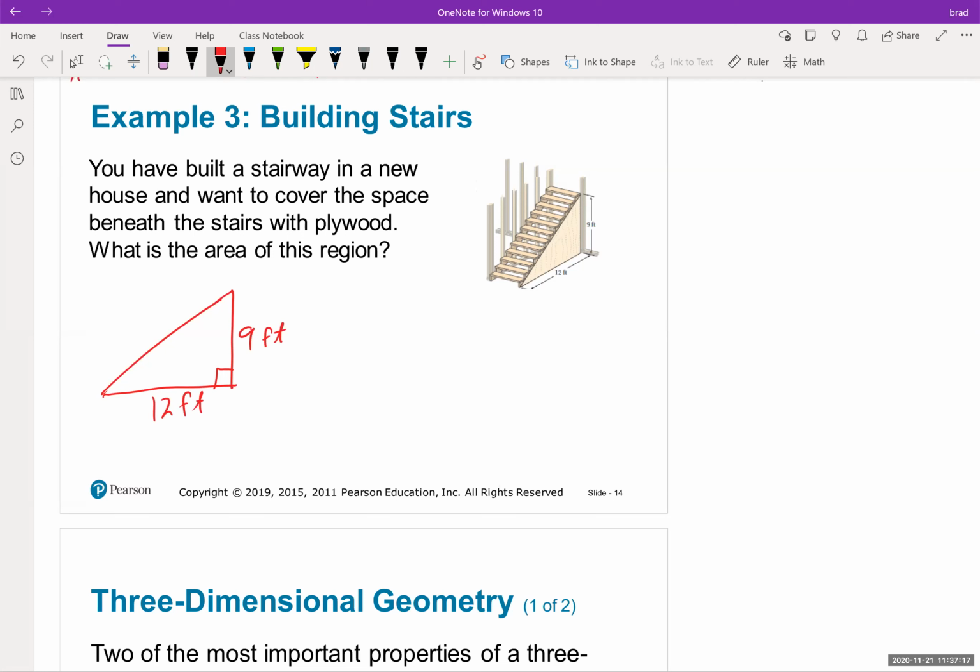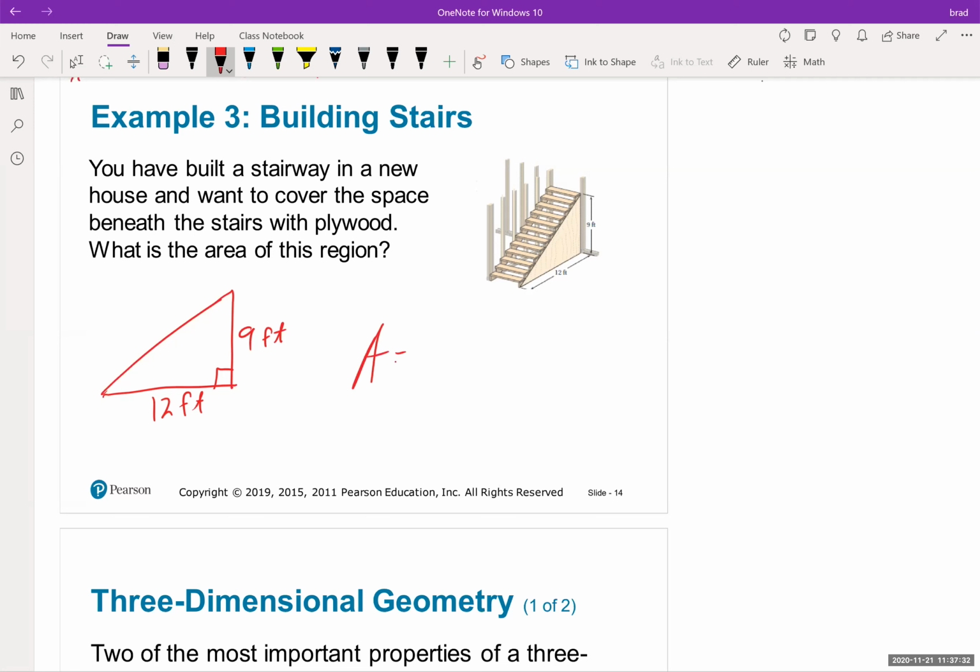Okay, so now what I need is an area formula because I need to know what size of plywood. I don't need the distance. I don't need the perimeter of the plywood. I need the area that it's going to cover up. So what is the area of this region?